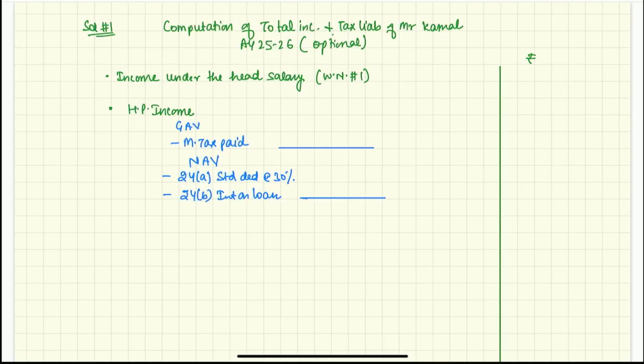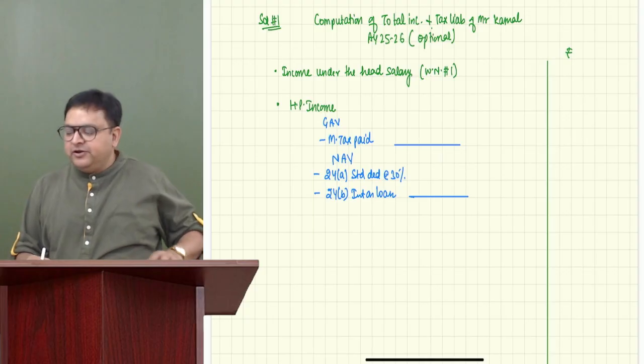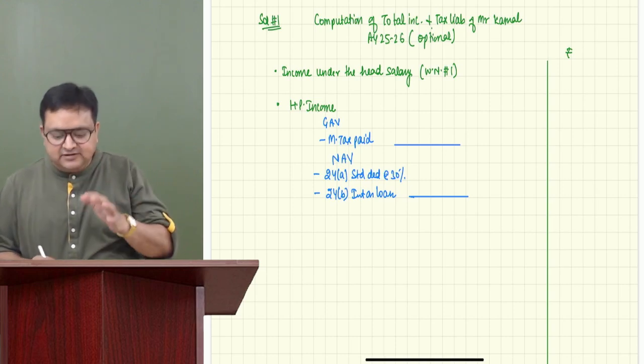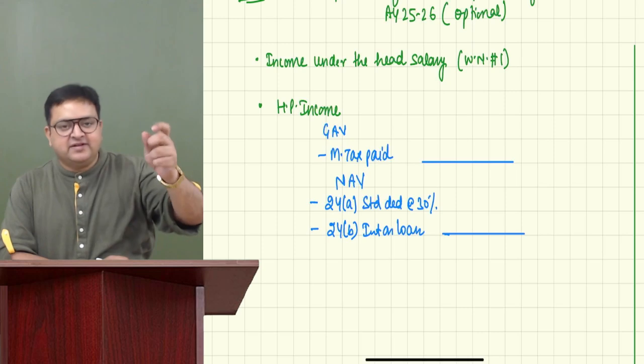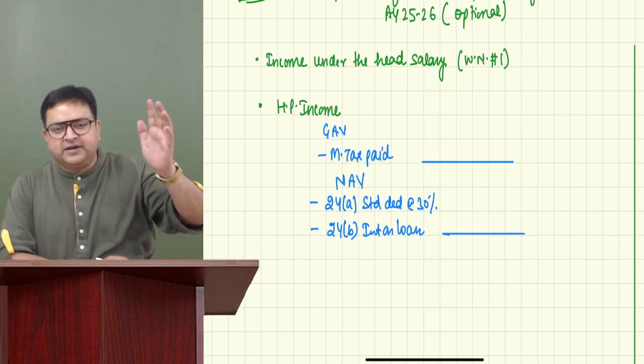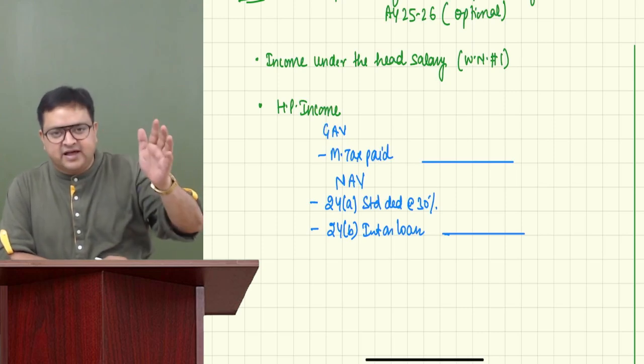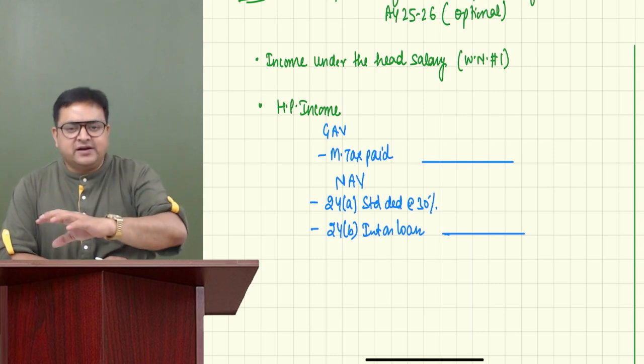So what is GAV? I always used to tell you in your classes that GAV is expected rent or actual rent, whichever is higher. And you know how to calculate your expected rent: municipal value, fair rental value, whichever is higher, limited to standard rent, right?